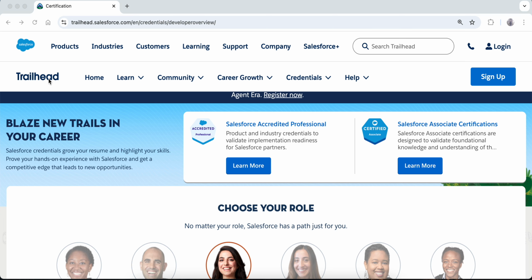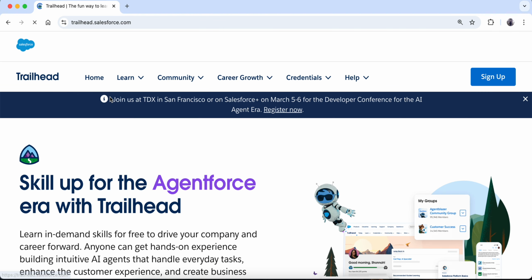Now Trailhead is an online learning platform which Salesforce has provided, and it has a lot of trails, modules, projects, a lot of hands-on stuff which you can come and practice and learn about Salesforce. So this is the website. This is how the Trailhead website looks.